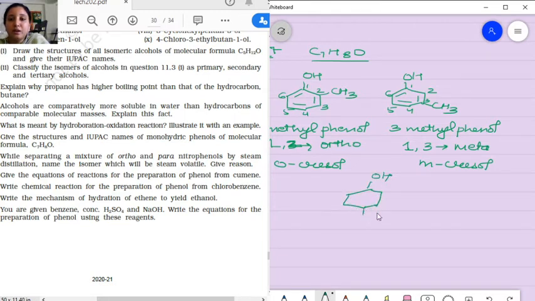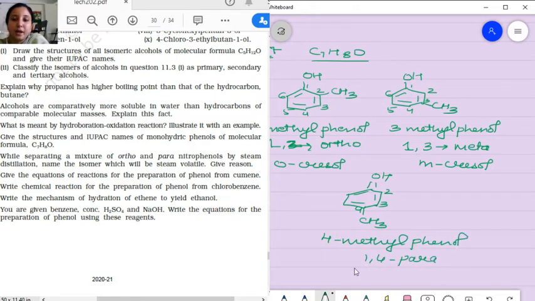Another one is what? OH, and I bring CH3 over here. So 1, 2, 3, 4. So it will be 4-methylphenol. Now the first and fourth position is called the para. Therefore, it will be called paracresol.